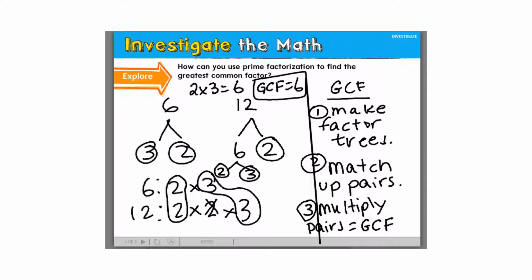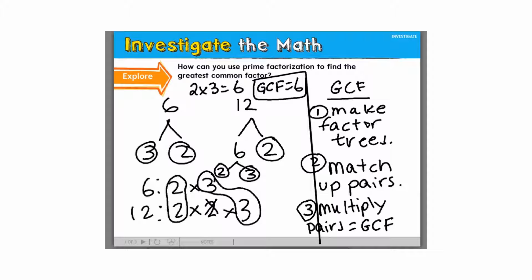So let's think about if that makes sense. Is 6 the biggest number that can go into 6 and 12? Think about that. 6 goes into 6, right? And 6 also goes into 12. So if you think of the factors of 6, 6 has a few factors, 6 times 1 and 2 times 3. And if you think of all of those, 6 is the biggest one.